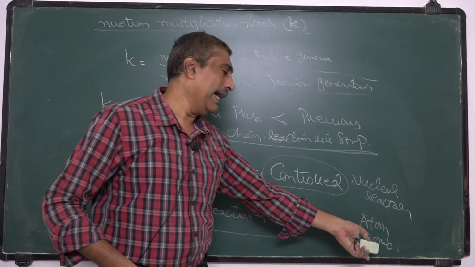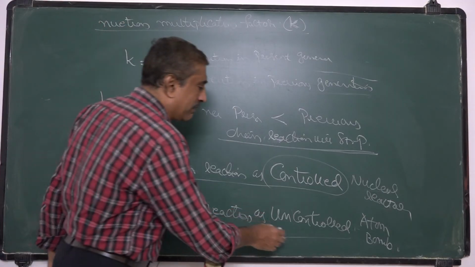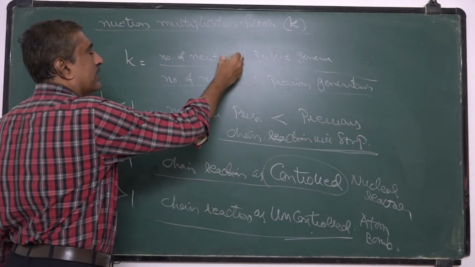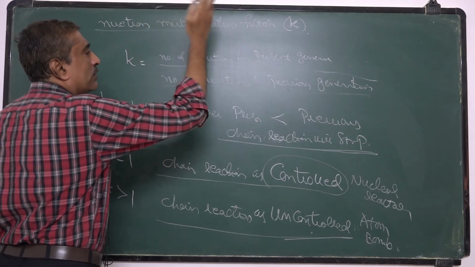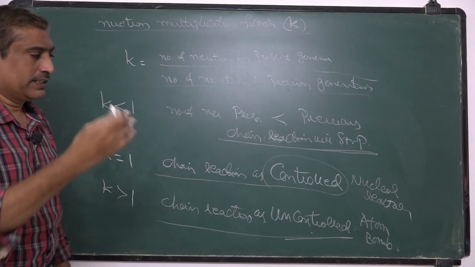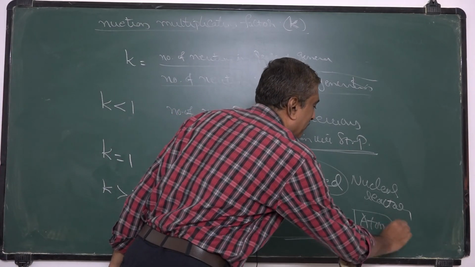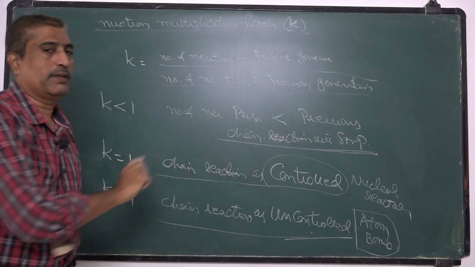That means if the number of neutrons in the present generation becomes greater and greater than in the previous generations, then the reaction is uncontrolled, and that is called an atom bomb. So that is the principle of atom bomb.